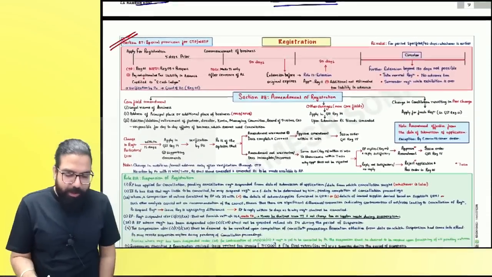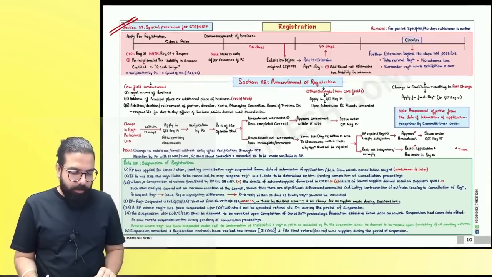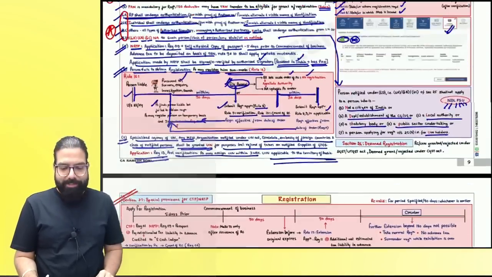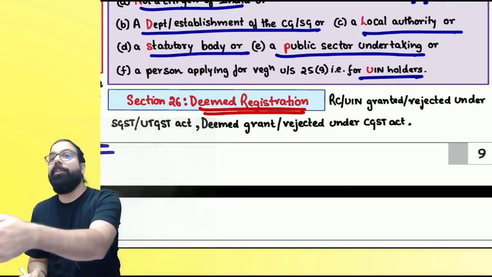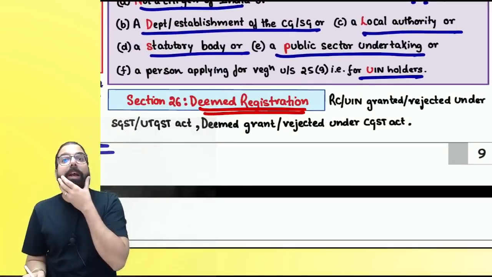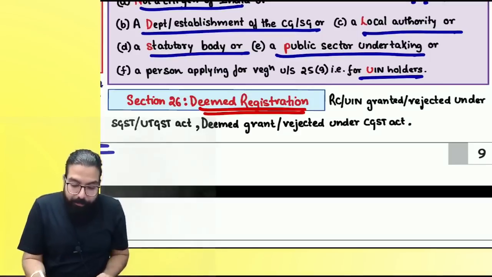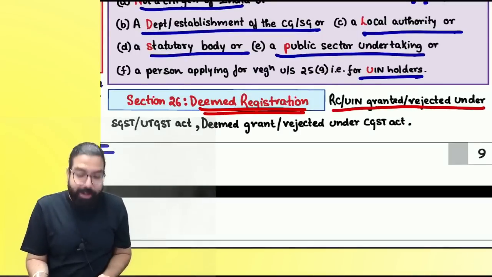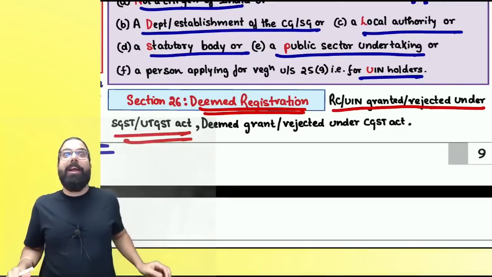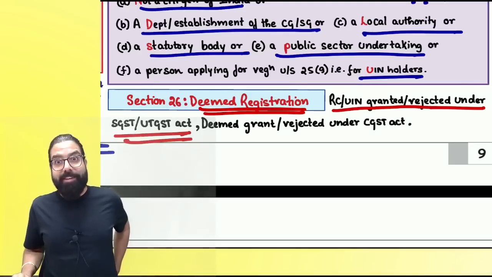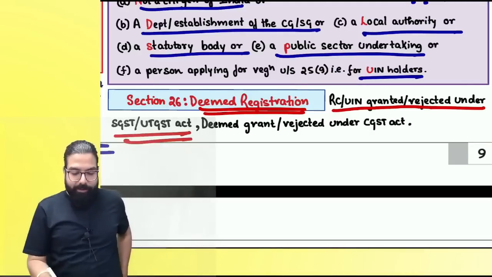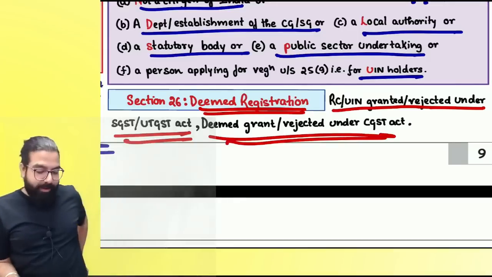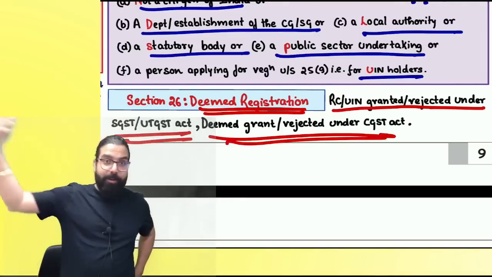Section number 26, I left. Deemed registration. Total bakwas. It says deemed registration. Everyone over here, your registration certificate or UN number will be granted. If registration certificate or UN is granted or rejected under the SGST Act, I applied for registration under the Karnataka SGST Act, rejected or given, then it is deemed registered under the CGST Act also. Okay, everyone? Rejected by girlfriend, rejected by girlfriend's father also.